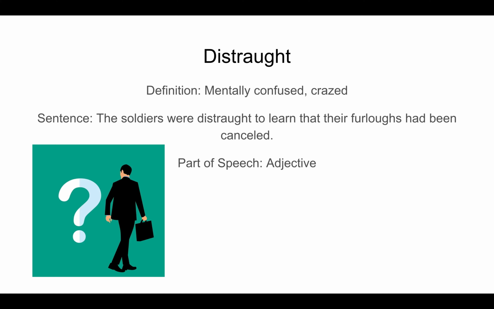But can it also mean deeply upset and agitated? Not just mentally confused, but it can also mean, for example, in this sentence, the distraught parents are looking for a runaway teenager. So in this case, they're not confused, but they're really upset because their teenager ran away from the house. Yes, it can also mean that in some cases. Thank you. In the picture, there's a person who is confused.